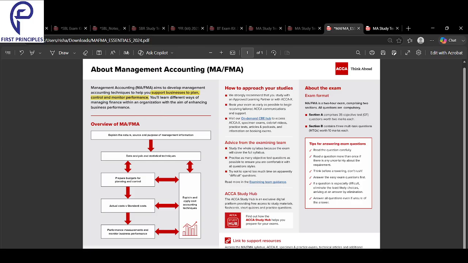We have to review the syllabus to get an overall feel for what is involved in studying for the exam, including learning outcomes. So this is a little about everything in the MA paper, along with some tips. What the examining team is telling us in short is to finish the syllabus, practice a lot of questions, and book the exam as early as possible. You can use a lot of sources, the top ones being the study hub and the CBE platform, which will give you a very useful understanding of the paper, what the tools will be in the exam, what the options will be, and how your exam will look. So that is all about management accounting, MA, a simple overview of the same.